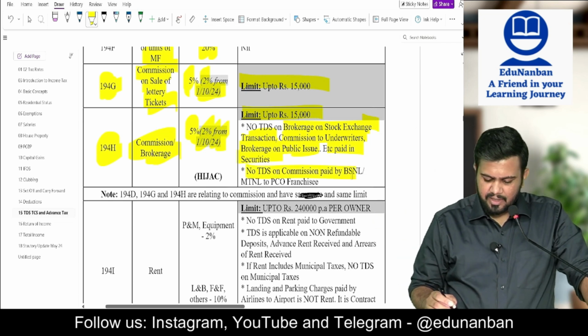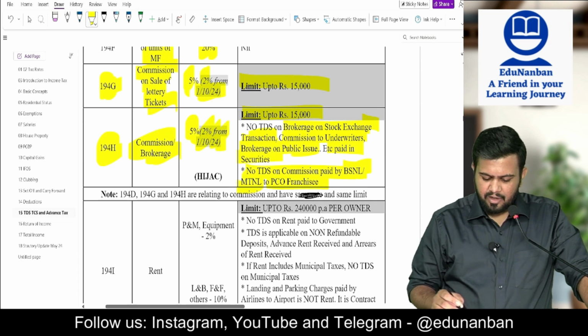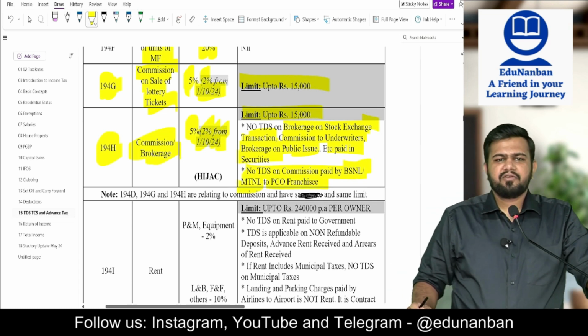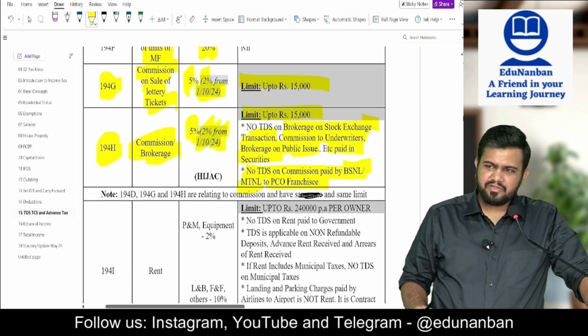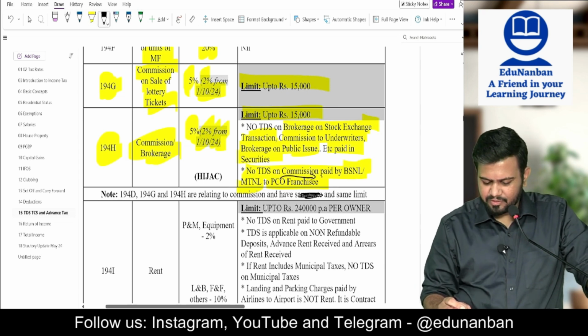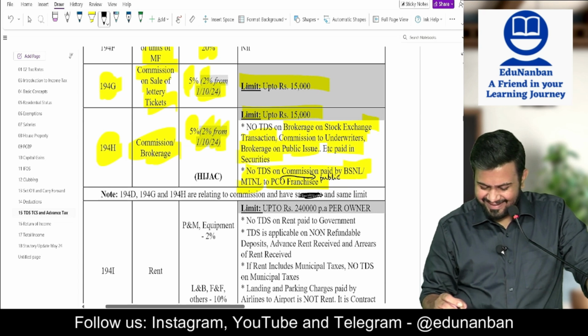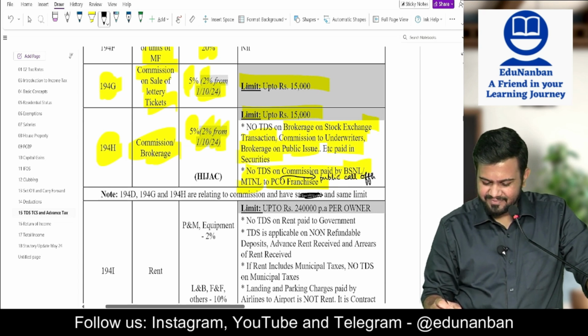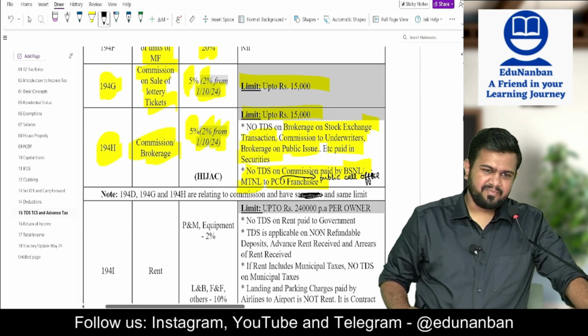No TDS on commission paid by BSNL or MTNL to its PCO franchisee. Nowadays PCOs are there, public call office, PCO booth. Are you also of that generation?